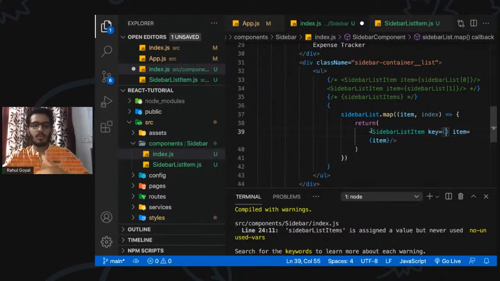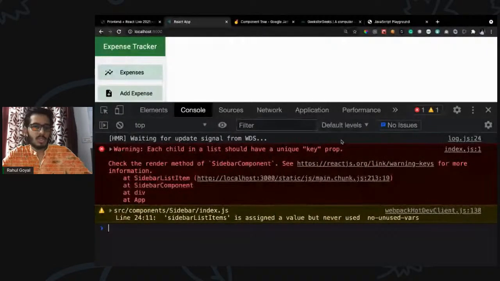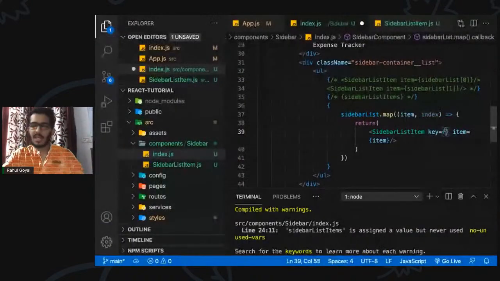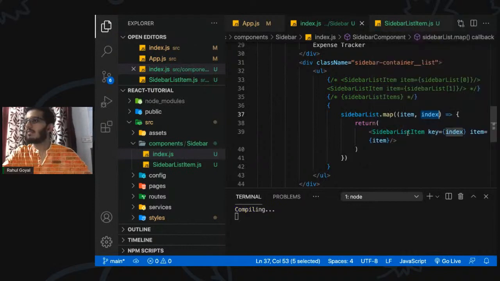Now what values does this prop accept? If we define a constant value, it does not make any sense, right? Because each and every element should have a unique key prop, as the error specified. So what can be the key prop? If we have a dynamic list, it can have maybe an id, or you can even use the index, or generate a random number, but make sure it is really random. So let's define an index, which we are getting from here, and let's save it.